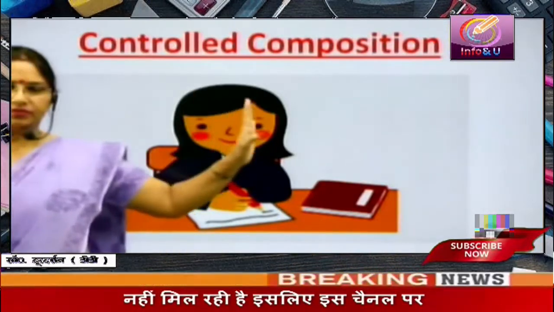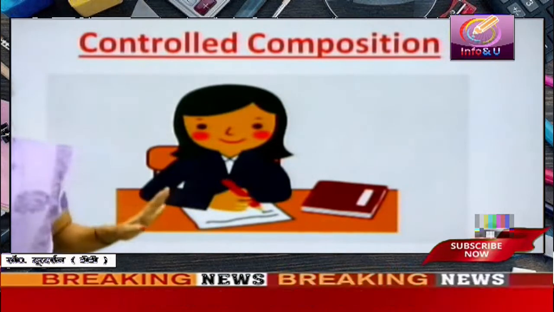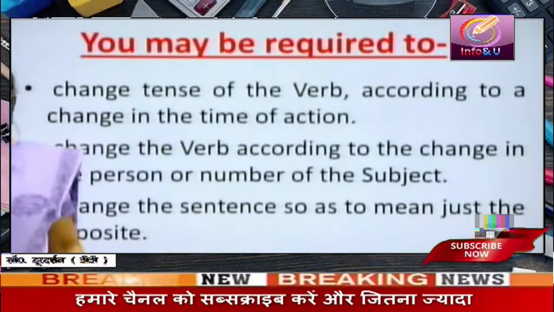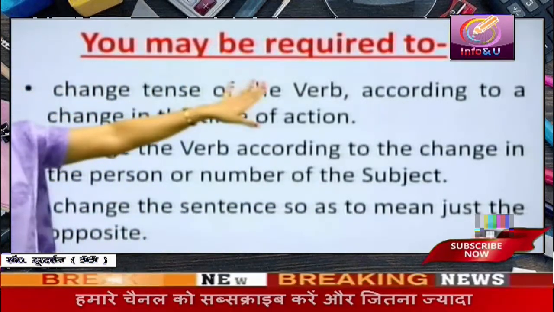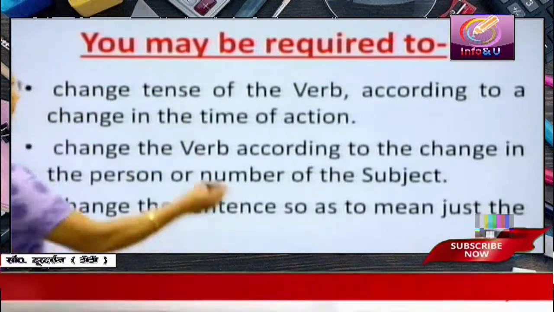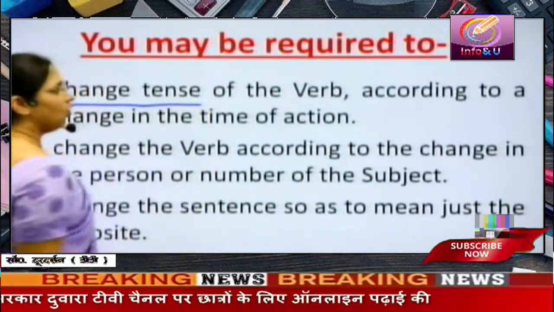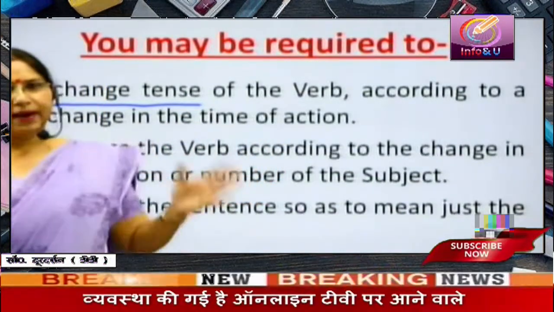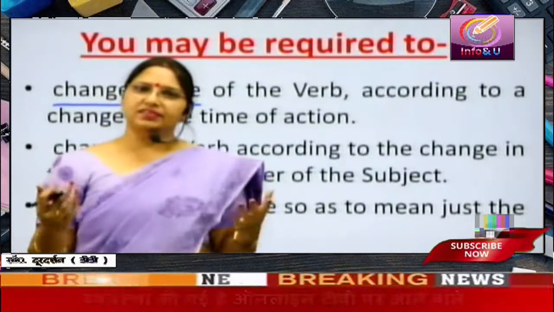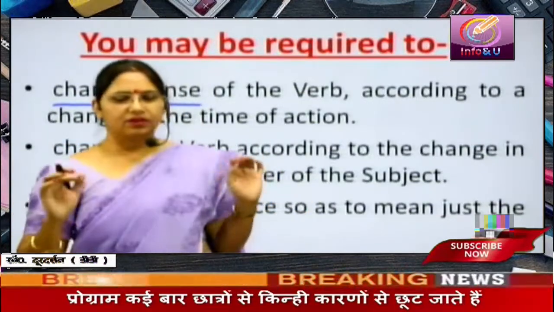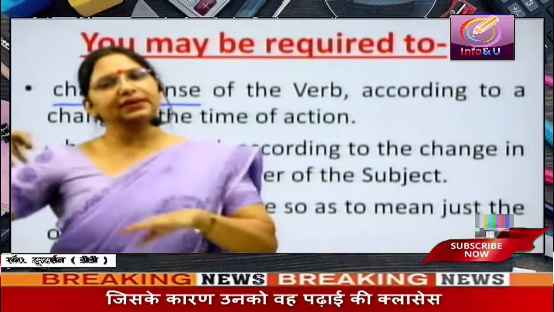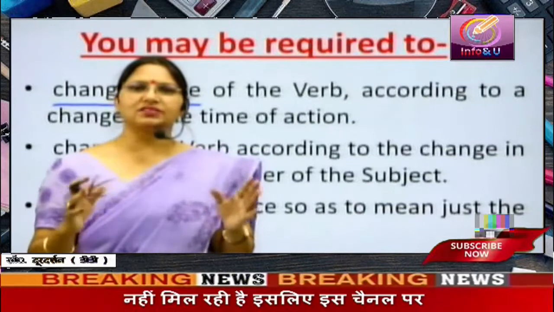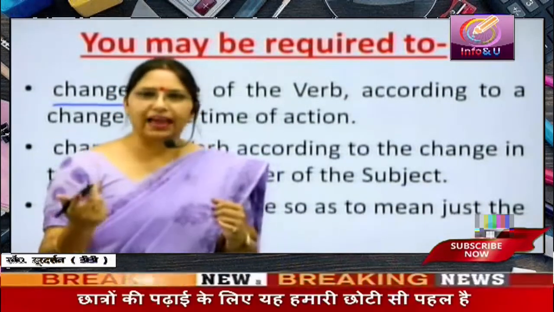Controlled composition. Now we are going to write controlled composition, and before writing it, let us see what we are supposed to do in it. You may be required to change tense. First thing is changing the tense of the verb according to the change in the time of action. You may be given a paragraph, maybe in present tense, telling something which happened today. And then the question may be, suppose it happened at some point of time in the past. Then what will you do? You will have to change the tense of the verb according to the time given to you.